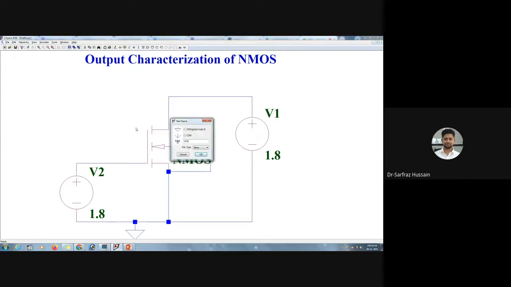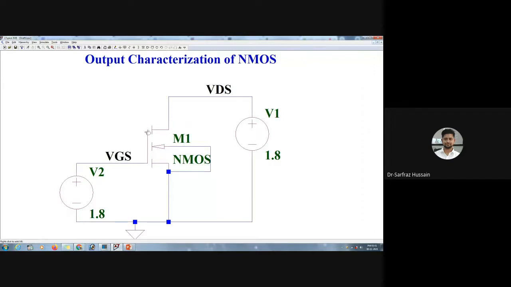So one net, I will label it as VDS. Here you also have an option to use it as an input port, output port, or bidirectional. We will see how we can use this port tomorrow when we do the symbol formation, like how we can make a symbol. Now we can put a netlist label here, and another netlist label over here. Let me rename this one to VGS. So this becomes VGS, this is VDS.